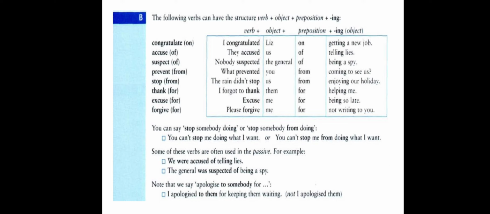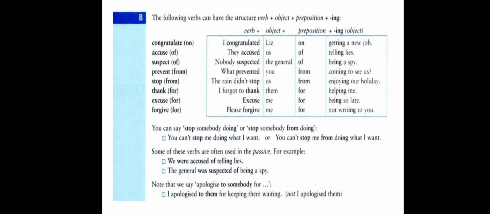The next example: what prevented you from coming to see us? We have the verb prevented followed by you. Here is the object. Then comes the preposition from, followed by verb plus ing, coming to see us.